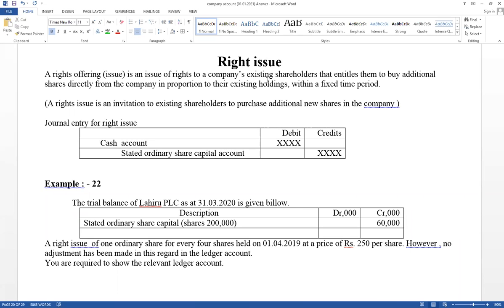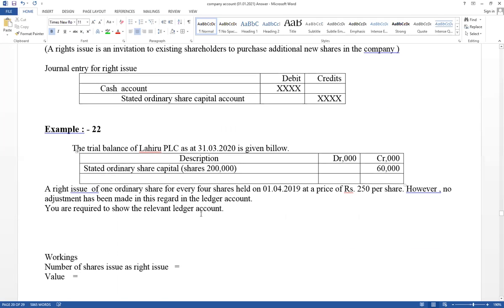Therefore net impact, cash increase, share capital account increase. Only one entry. Like additional capital. Sole property බලන්න. Company issues shares to the existing shareholders for cash. Cash account debit, stated ordinary capital account credit. Only 2 ledger accounts, cash account and ordinary share accounts.